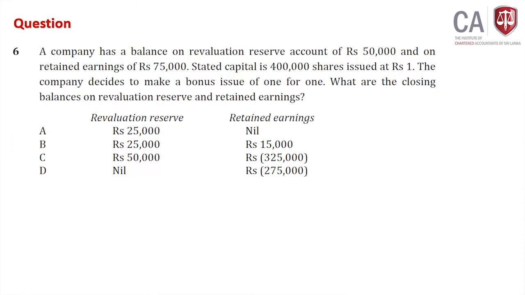While retained earning is minus, that will be recovered over time. From next year onwards, when they earn profit, this minus figure will become plus, but there is no fundraising activity. Don't misunderstand. Retained earning being minus does not mean bringing money into the business, because this is a bonus issue. Therefore the answer is: revaluation reserve 50,000 remains unchanged, and retained earning will be minus 325,000. So these are the questions that the examiner can test.